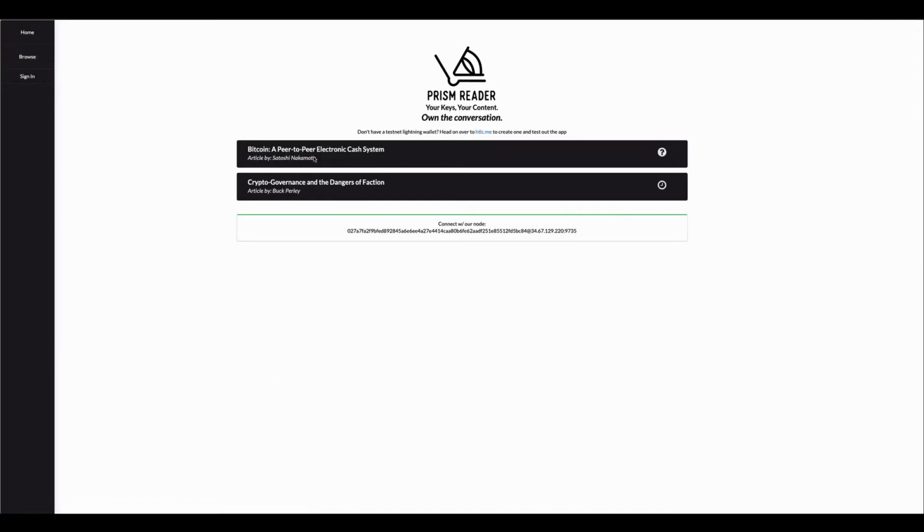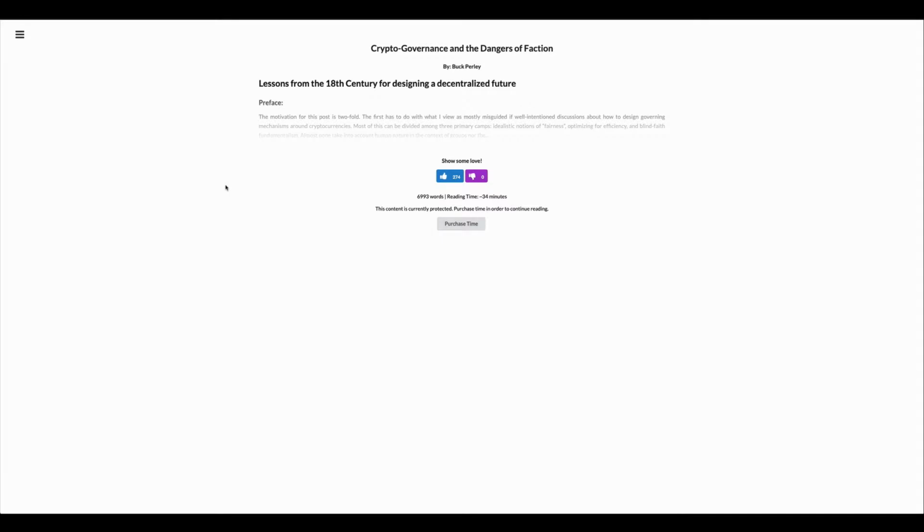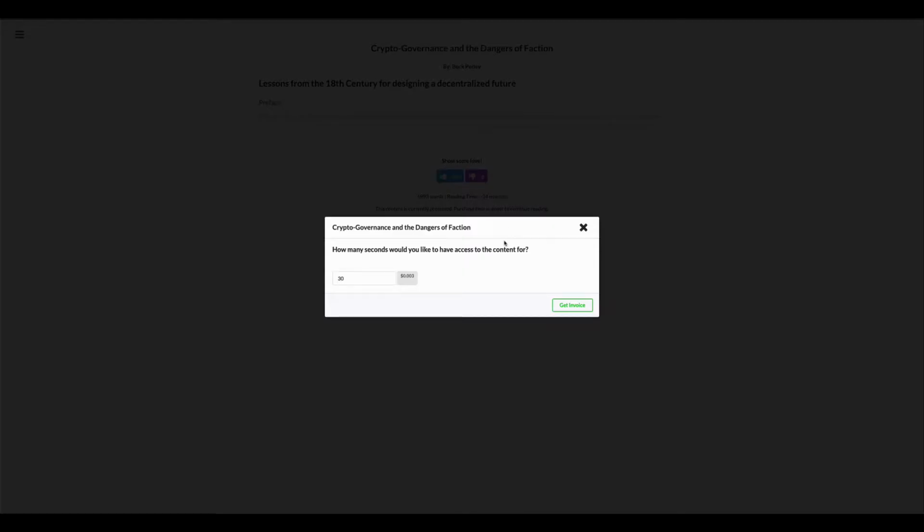Now let's see what a protected post looks like. This is another post. For some reason, it has more thumbs up than the Satoshi white paper. I'm going to blame that on testing. What we have here, when it's blocked, is because we have this timed mechanism. You can see here, you don't actually pay a flat fee.